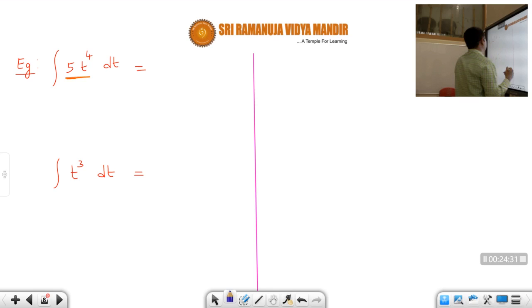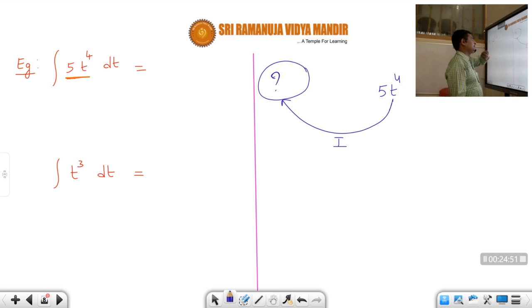Okay, student. So integral of 5t power 4, correct or not, students? That means like this we can write, integral of 5t power 4 should come here, correct? So what is this quantity? What is this quantity is the answer. Okay, students. So what is there in this circle? That is the answer for the integration of 5t power 4. Have you understood, students? When I write like this, this is the symbol of integration, integration of 5t power 4. This dt will be automatically written.